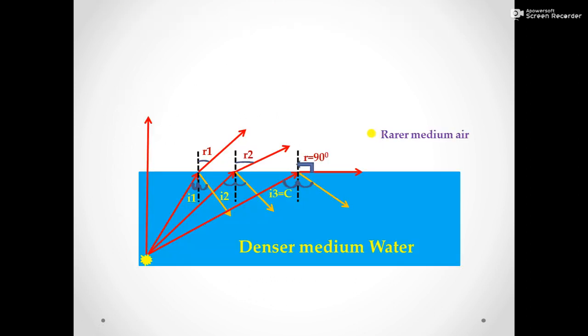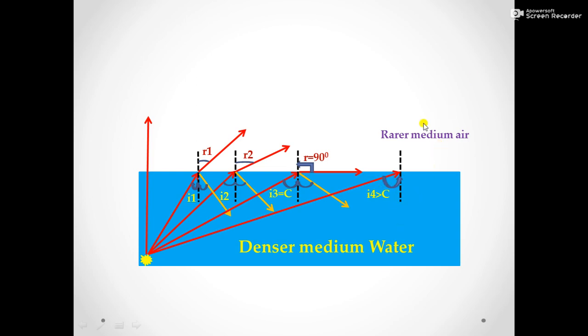Next, let us discuss a definition for total internal reflection. When a ray of light traveling in a denser medium, here denser medium is water, is incident at the surface of a rarer medium at an angle of incidence greater than the critical angle for the pair of media.